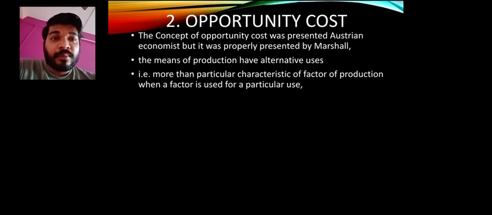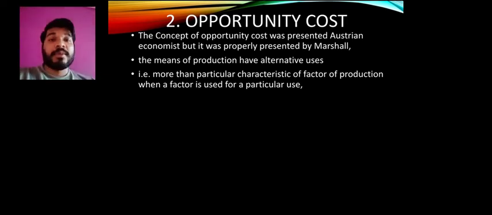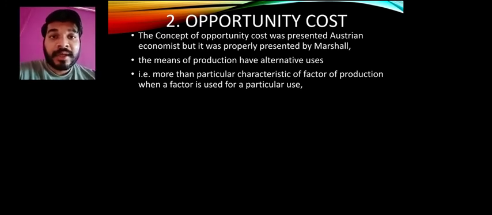Here again it says that a factor of production is being used for a particular use. So if we have a machine, we have the land, we have the labor, we have the capital, and we are using them for production of, suppose, wafers. From out of wafers we are making certain different innovative things, that is, we are using them for alternative uses also. So that is an opportunity cost. Means where we can get more money, because we are already producing and earning, but we are making something new so that we can earn more.